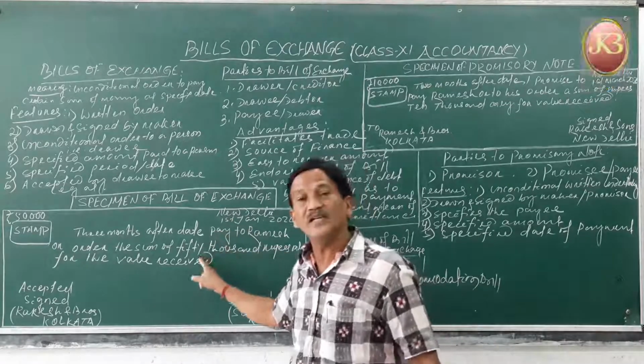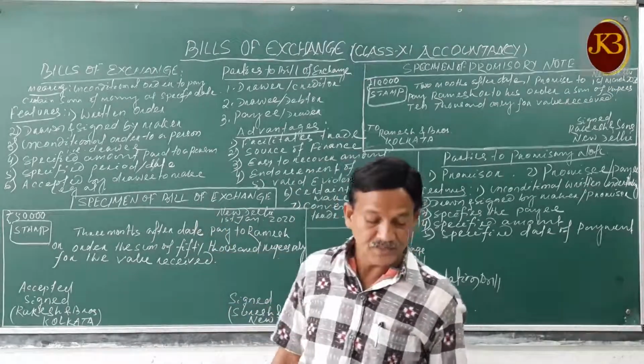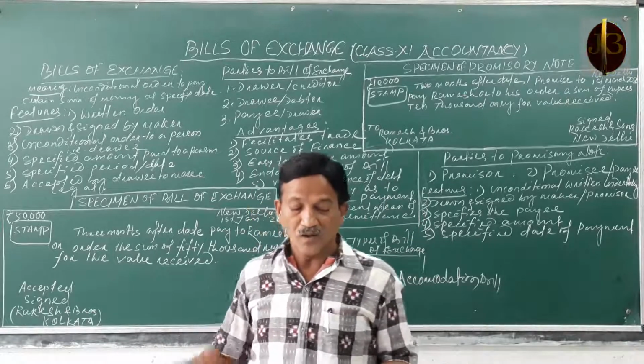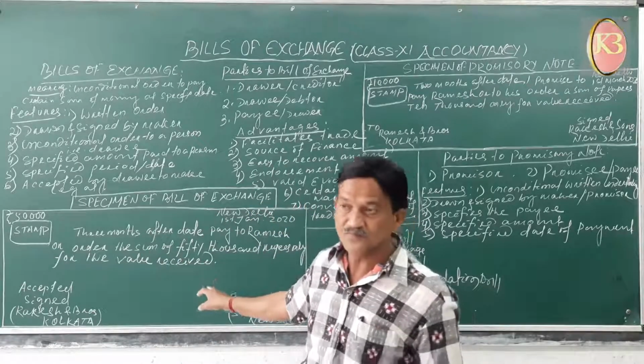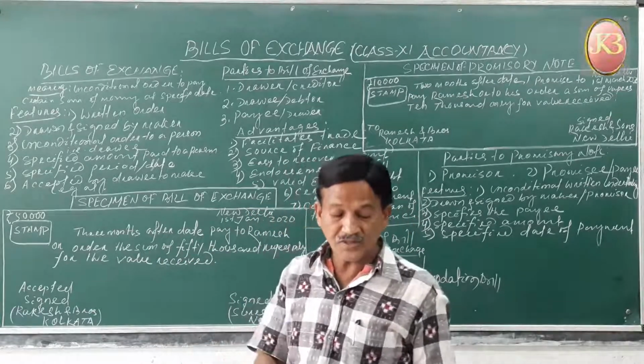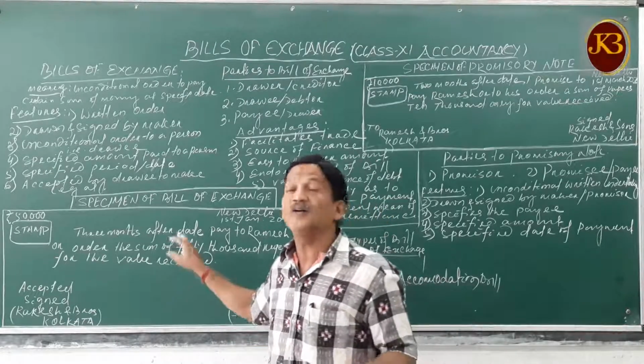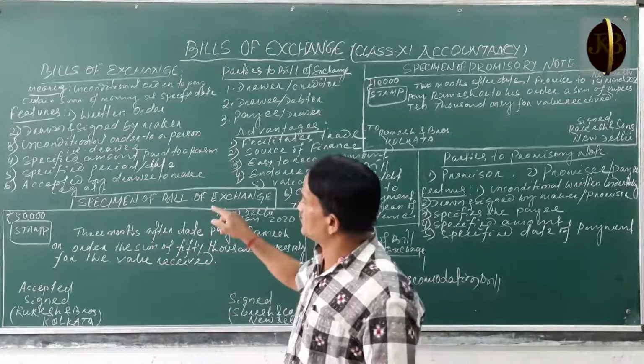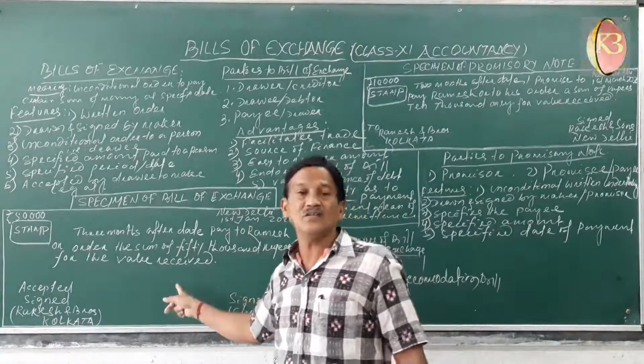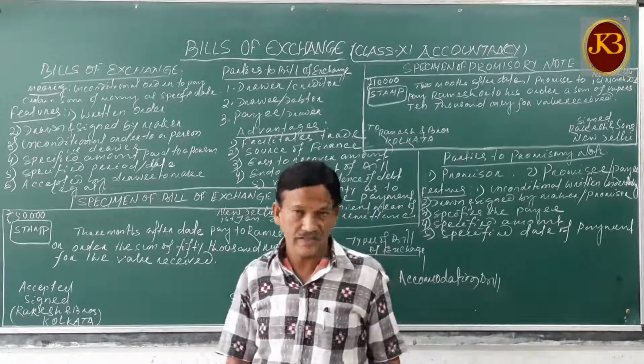What is the amount of money? He is directed to pay only to, or to the order of, a certain person or to the bearer of the instrument. Either to the person mentioned or to the bearer of the instrument who holds it.